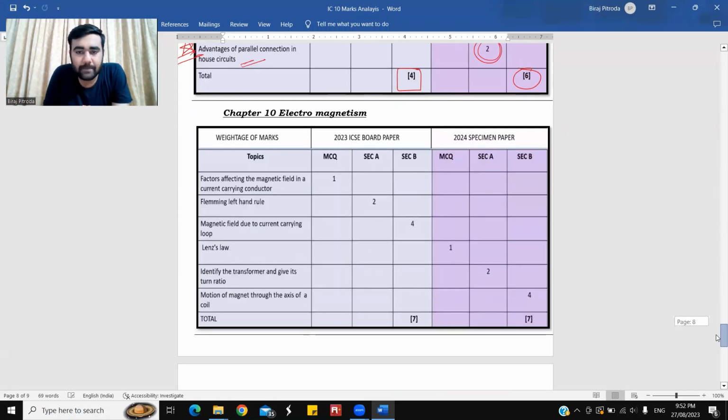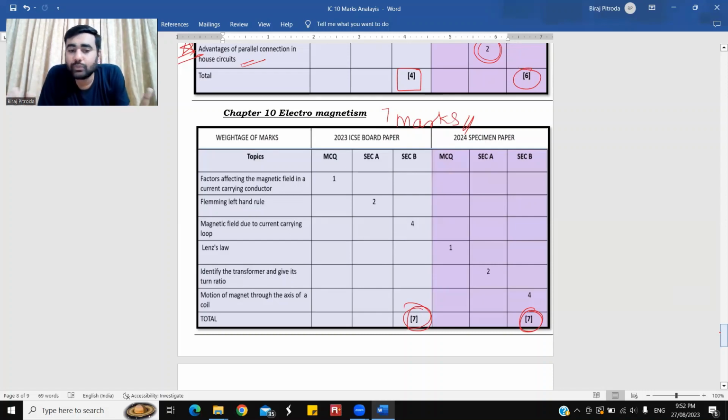Let's go with the 10th chapter, Electromagnetism. You won't believe it, this has the same weightage, 7 marks. 7 marks. And again, this chapter is such a type of chapter in which everything is something new. You can't see anything which is getting repeated here. Meaning every year something different was asked in both years. Reason is the same. A few topics were cancelled in 2023. 2024 has no cancellation. That's the reason why things are different here.